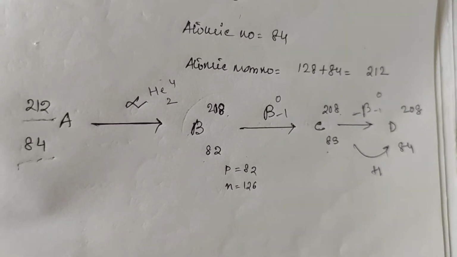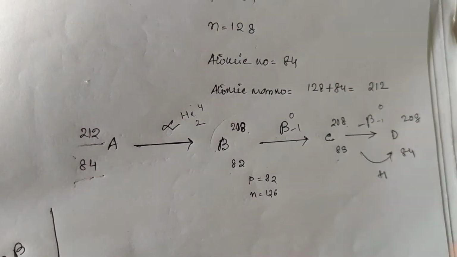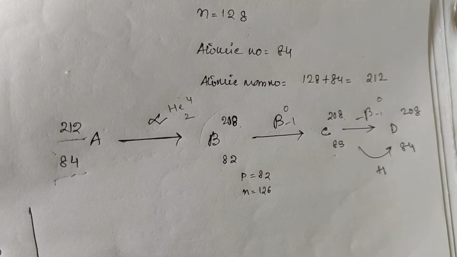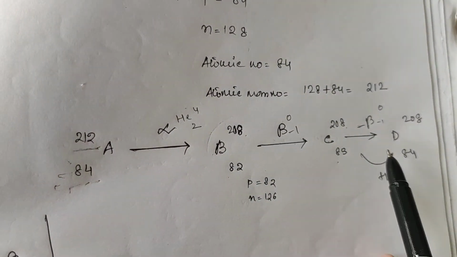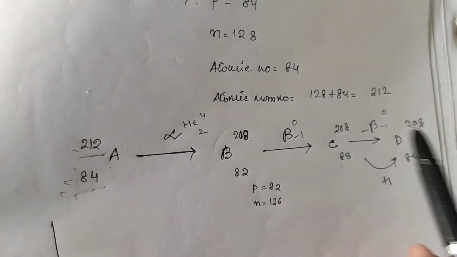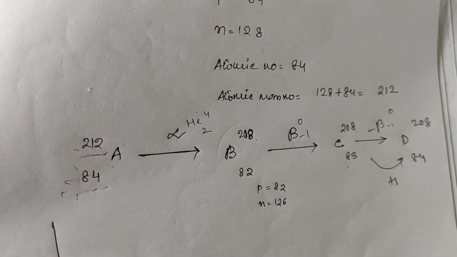Now notice, if I ask you, is there any relation between A and D? Yes, there is. A and D are isotopes. Atomic numbers are the same, see, 84, atomic mass number different. So A and D are isotopes. This question also you get.